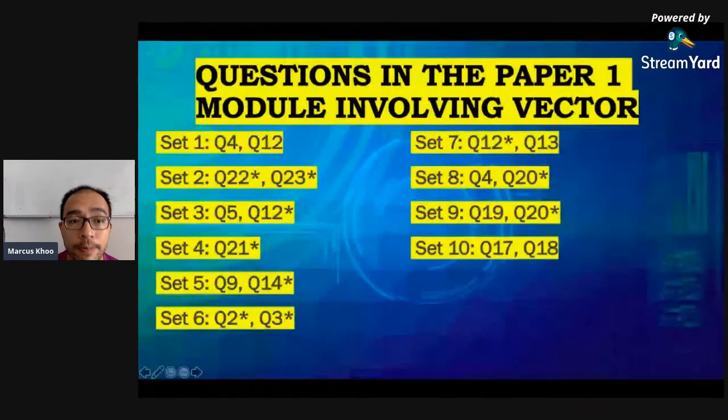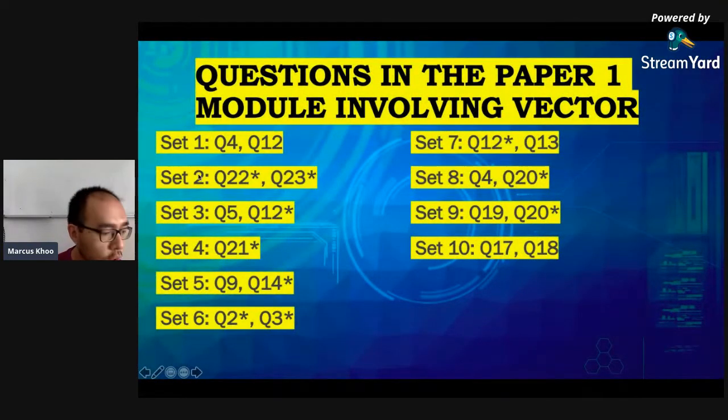Okay, so let's begin. Let's take a look at the first one, set 2, question number 22, and after that we're going to go into set 2, question number 23. Why did I skip set 1? Because I think if you answer the textbook questions, you can answer this already. So I will continue with set 2, question 22 and set 2, question 23.